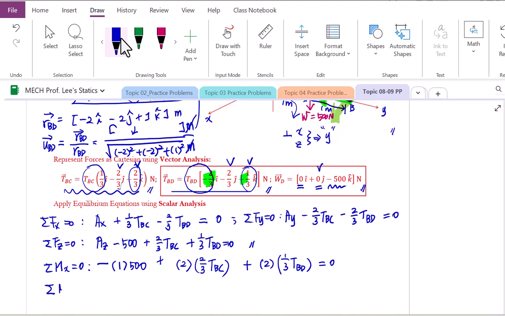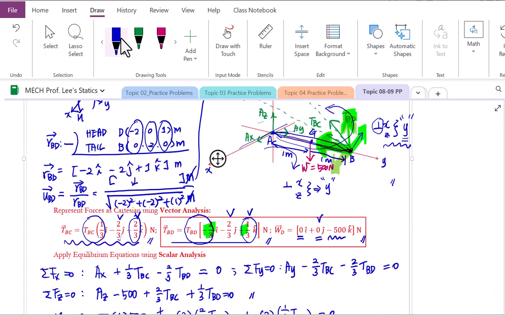Summation of all the moments about y-axis also must be balanced. Starting from A, AX, AY, AZ. All these three forces are passing through the y-axis. So therefore, they cannot create the moment about y-axis. Let's move to point G. Point G is passing through the y-axis. Therefore, this W will not create the moment about y-axis.